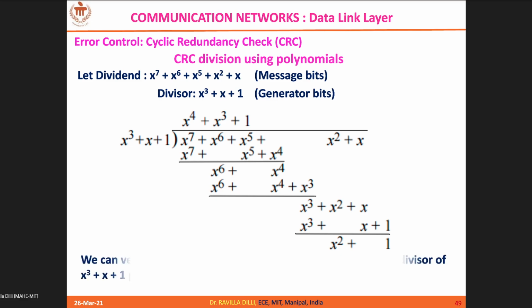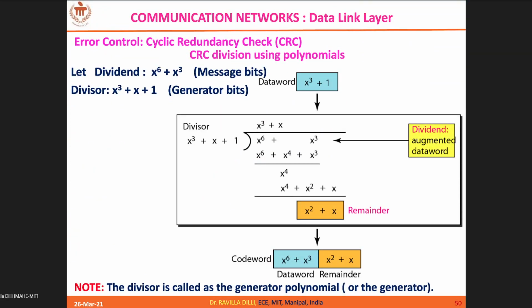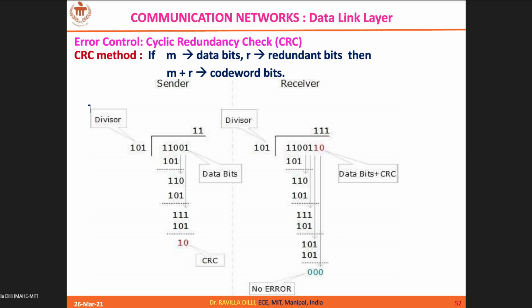So let me skip this because I'll try to explain directly with the bit stream instead of playing with polynomials. However, both are the same. These are some standard polynomials which we use for different applications. You can see here for LANs we use CRC32. For HDLC, we use CRC16. These are all standard polynomials, and there are some characteristics that these polynomials will have. For instance, you can see all the polynomials have at least two terms.